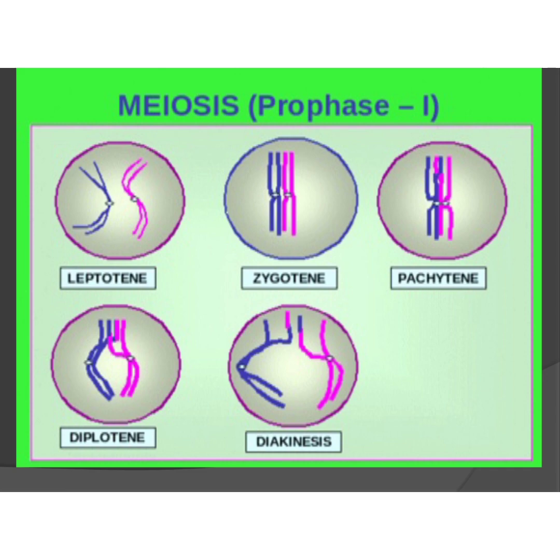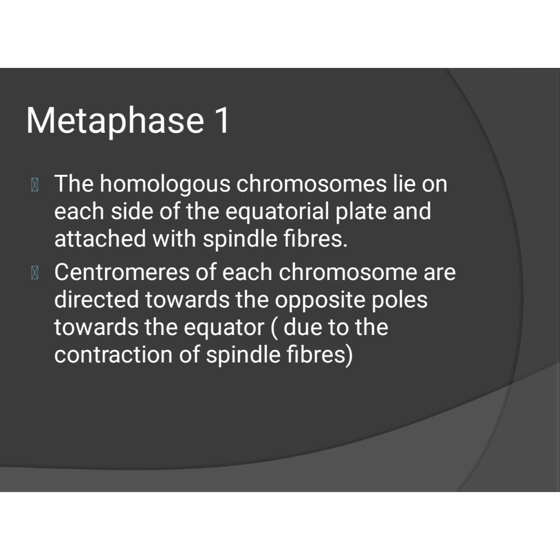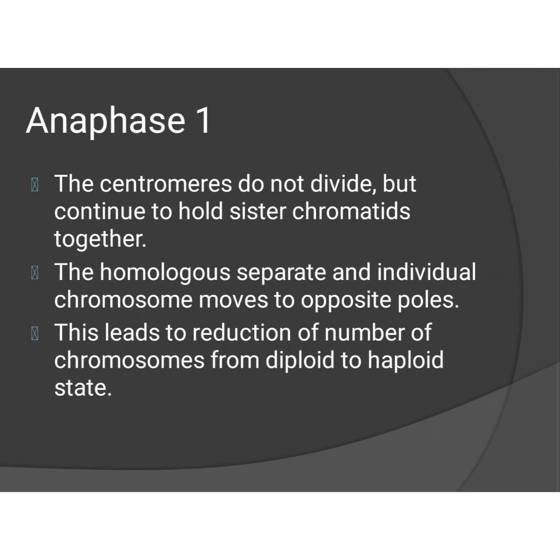In diplotene they will be reduced in size, in diakinesis they will disappear, and spindle fibers begin to form in diakinesis. Okay. Next, metaphase 1. The homologous chromosomes lie on each side of the equatorial plate and are attached with spindle fibers. And all bivalents within a cell migrate to the equatorial plate. Okay, then bivalents are arranged at the metaphase plate. Then the centromeres of two homologous chromosomes of each bivalent lie on the equatorial plate. Then centromeres of each chromosome are directed towards the opposite poles.